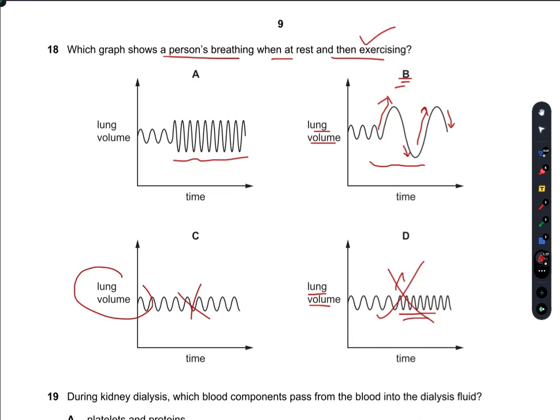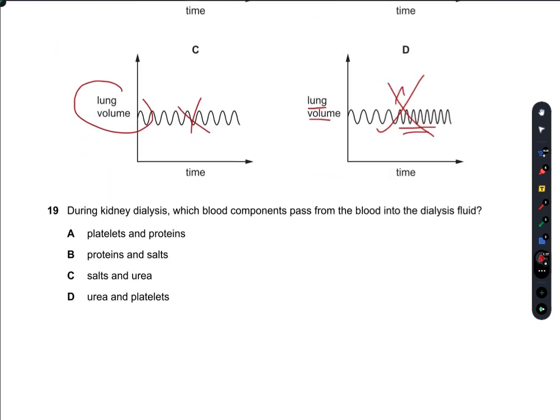So the total air in is not equal to total air out. Do you get that? It is not equal to total air out because the lung volume should have a cycle like this one here, a cycle like this one. So when the person is at rest and then exercising, I would go with A. A is the right answer.